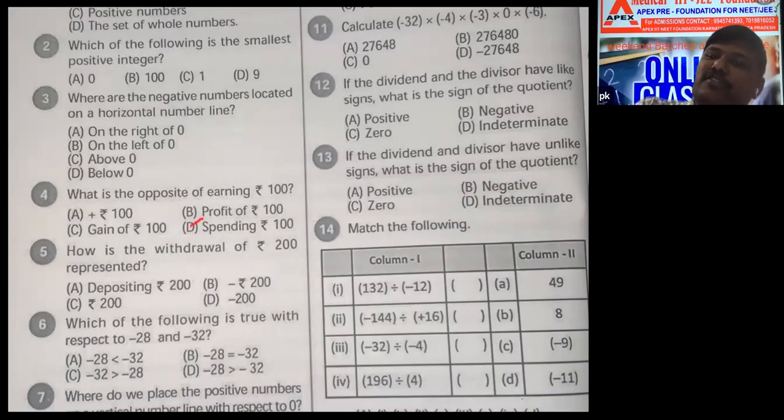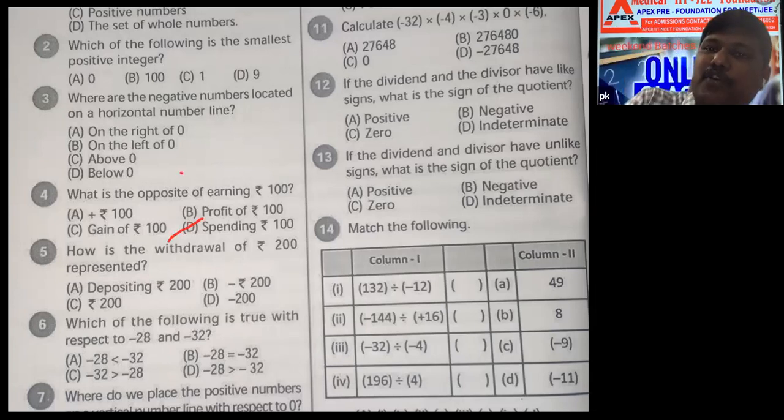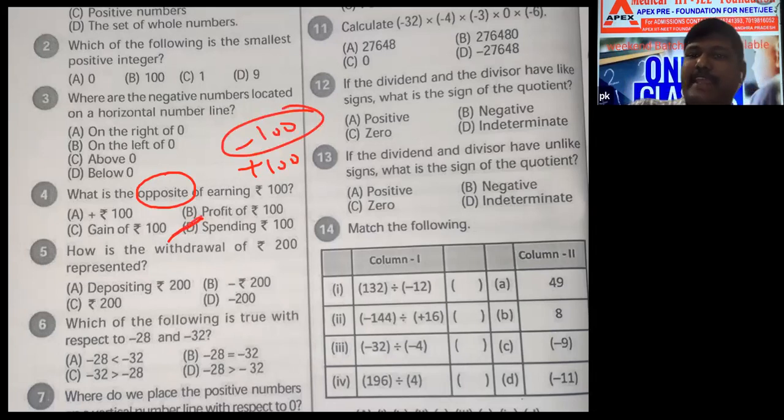Going means spending only, no? Fourth option. Earning money means plus 100. Going money means minus 100. Going is nothing but spending rupees 100. Understand? Good. Can I move to the next one?